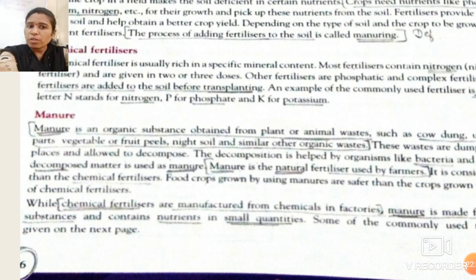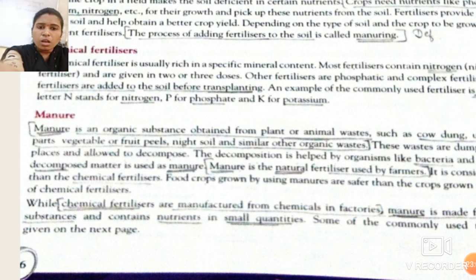Again, what is the difference between chemical fertilizers and manures? What is the main difference over here? Manures we get from natural methods, or from organic substances, while chemical fertilizers are made in industries by using certain chemicals, so they are known as chemical fertilizers.